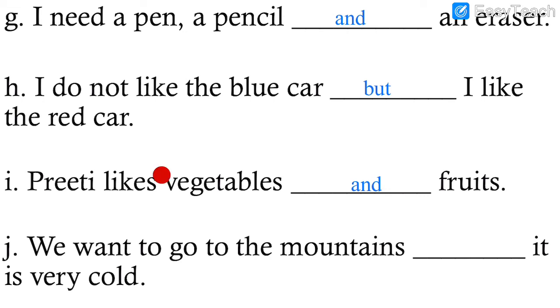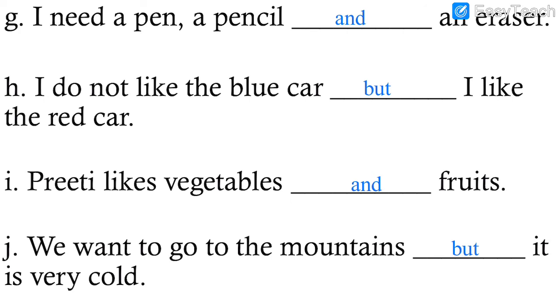And number 10. We want to go to the mountains dash. It is very cold. We want to go to the mountains but it is very cold. Opposite situation. We want to go but we cannot because it is very cold. The atmosphere is very chilling or very cold. So, "but" for opposite situation, contrasting situation. Here we complete exercise number 2.